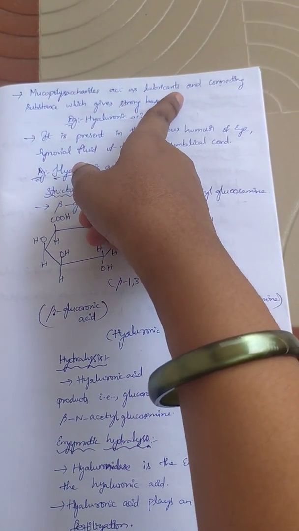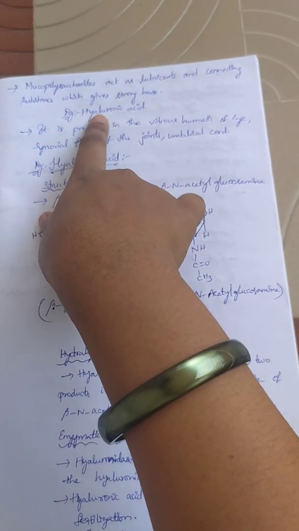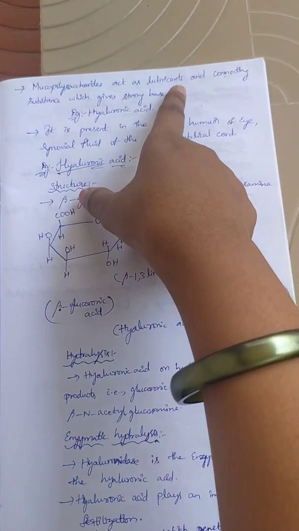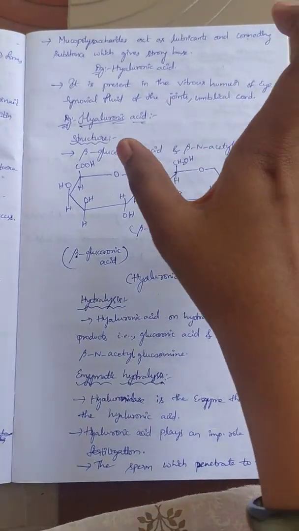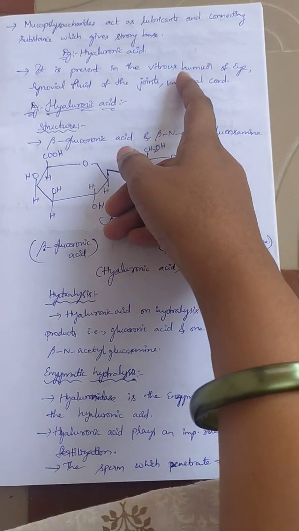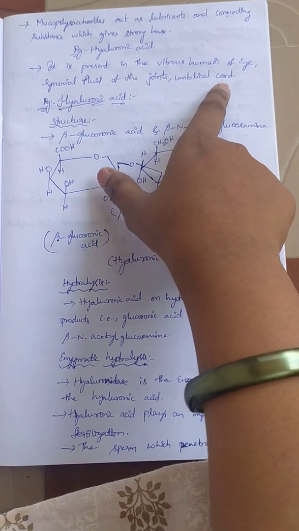Mucopolysaccharides act as lubricants and connecting substances. Lubricants means we all know that oily, sticky substance. It is present in the vitreous humor of the eye, synovial fluid of joints, and umbilical cord.